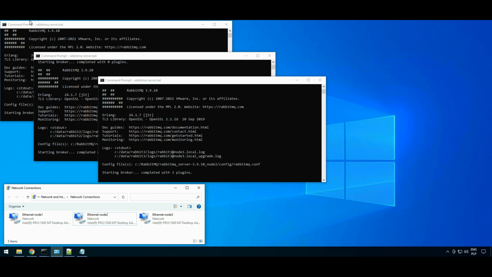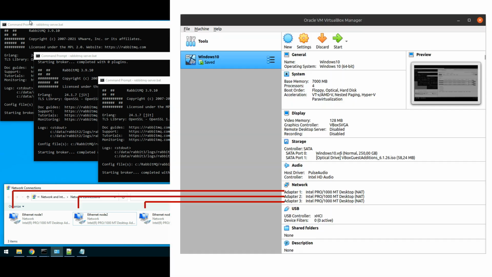Alright, this is my environment to simulate network partitions. Typically, you should run every node on a separate server. However, in this experiment, I'm using a 3 node cluster running on the same Windows server like in previous lectures. Simulating network issues on a single machine can be problematic. That's why I'm using a virtual machine for that reason. Before I run my virtual machine, I define 3 network interfaces, each for every node. Windows will automatically assign IP addresses to all of them.